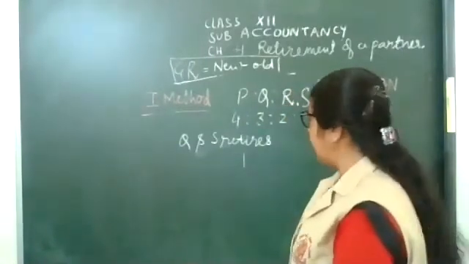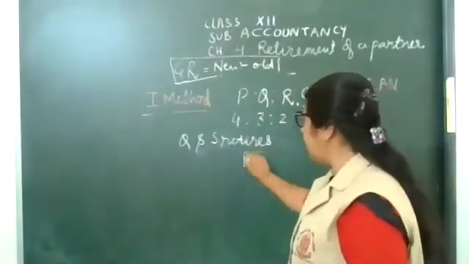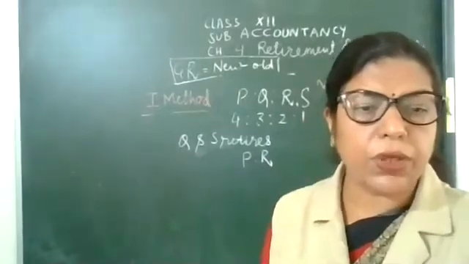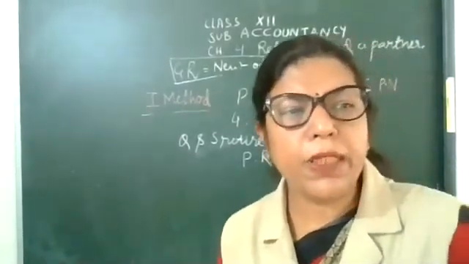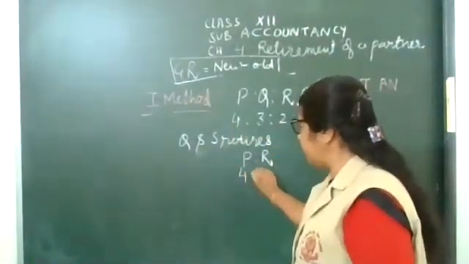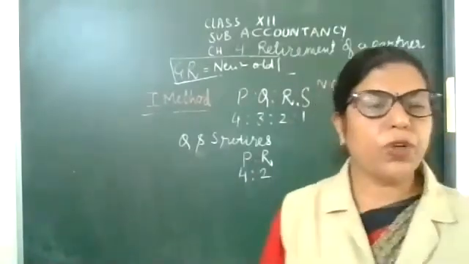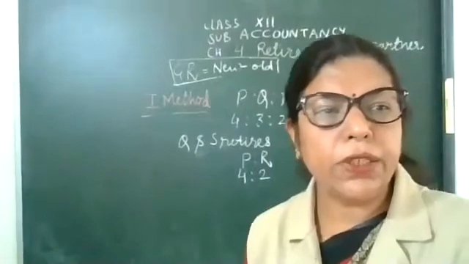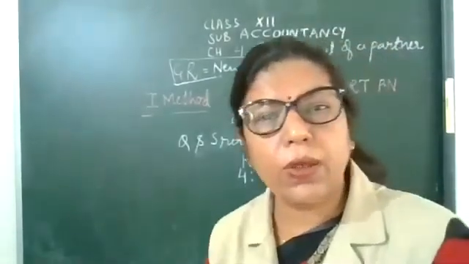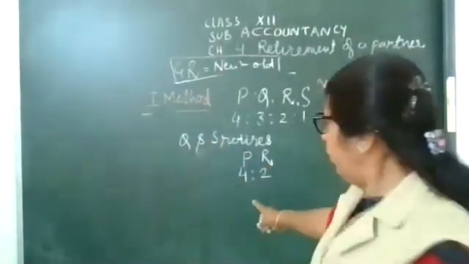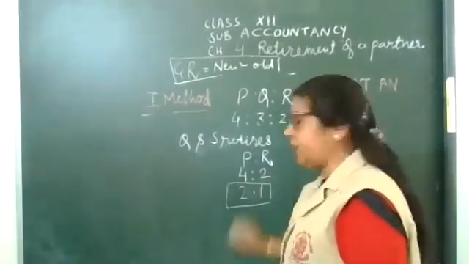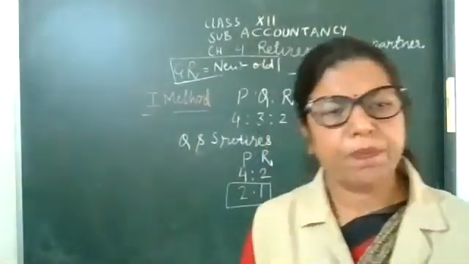Who are the remaining partners now? P and R. P and R are now remaining partners. What will be their profit sharing ratio, children? 4:2. 4:2. But my dear children, be careful. Always show the answer in lowest terms. So 4:2, reduced, is 2:1. So your new ratio will be 2:1.